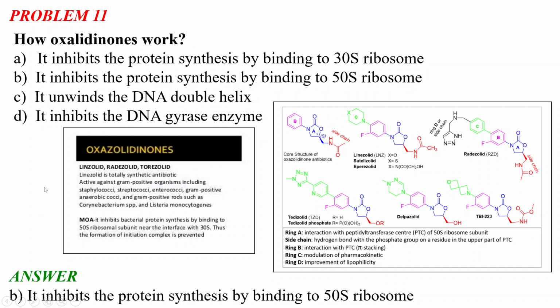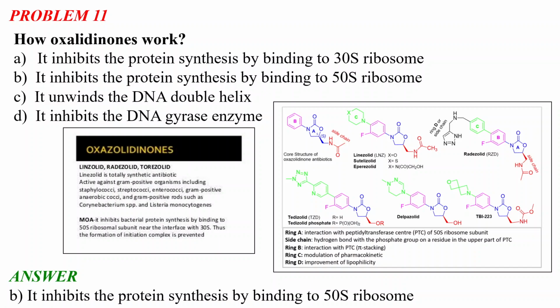As we discussed in detail in previous weeks, protein synthesis takes place in the ribosome, which has two subunits, 50S and 30S. At the interface of these two subunits the initiation complex is formed for protein synthesis.